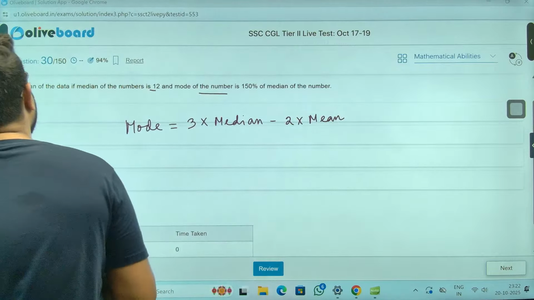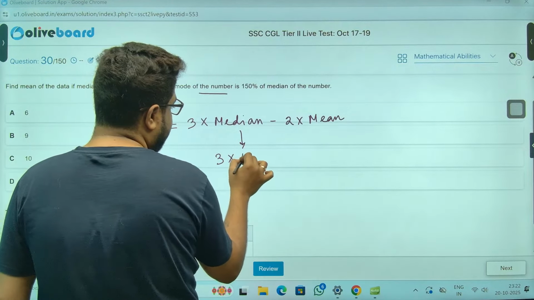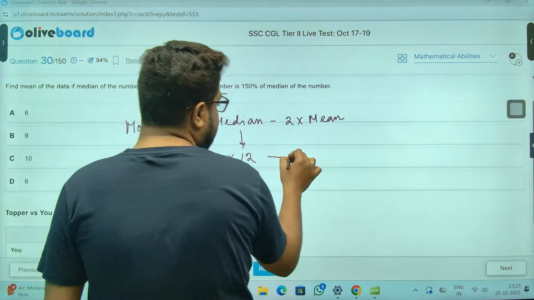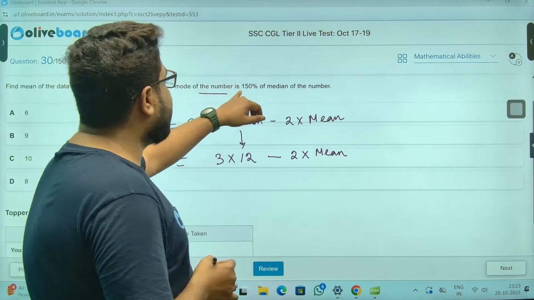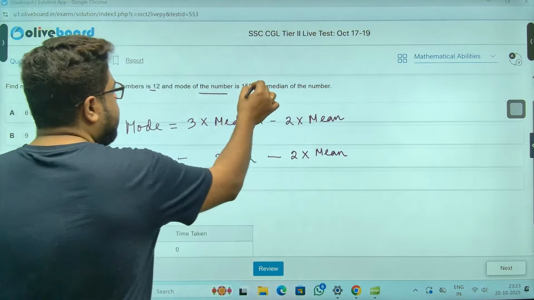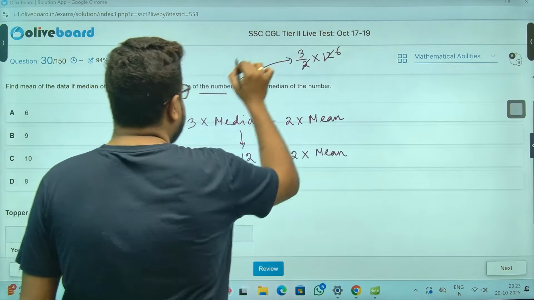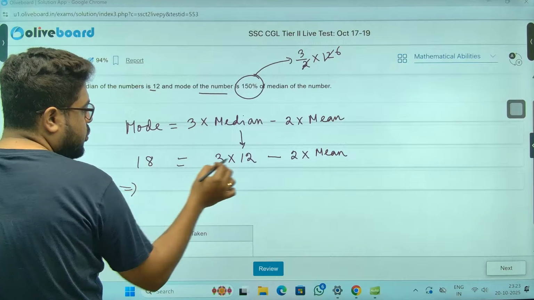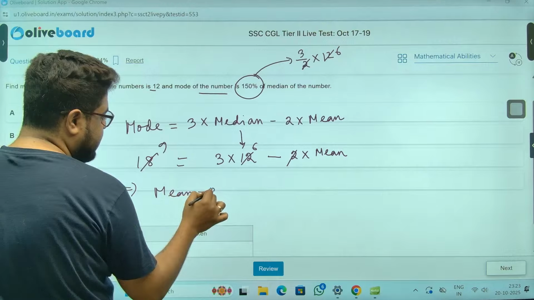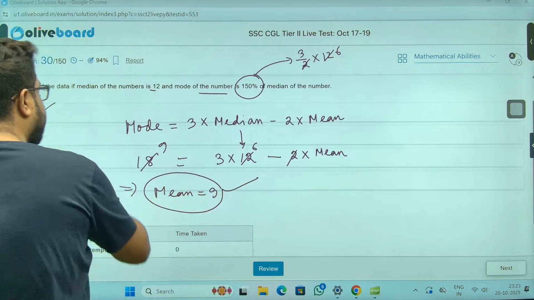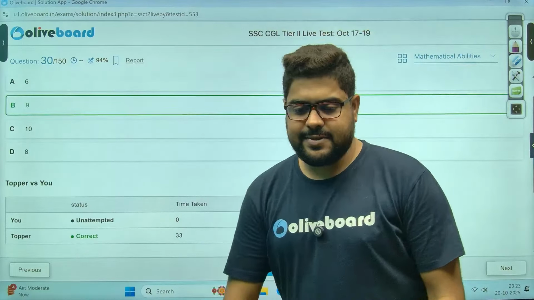They're asking what, sir? Mean of the data, median is given as 12. 3 into 12. They're asking the mean. So 2 into mean. And sir, what is mode? Mode is 150%, meaning 3/2 of median. 3/2 of median is 12. So this is 6. That is 18. So 2 se cancel kar do, sir. 6, 9. So mean will become 18 minus 9, which is 9 itself. Option number B will be the correct answer for our last question.